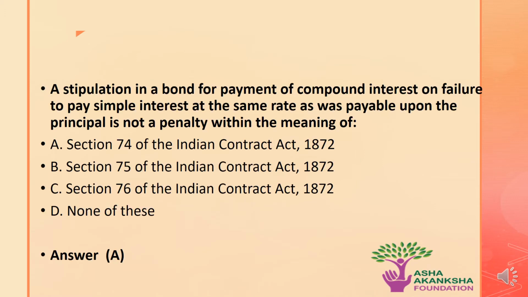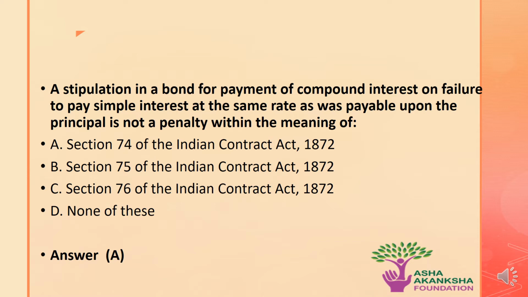A stipulation in a bond for payment of compound interest on a failure to pay simple interest at the same rate as was payable upon the principal is not a penalty within the meaning of which of the following sections. Options are A. Section 74 of the Indian Contract Act 1872, B. Section 75 of the Indian Contract Act 1872, C. Section 76 of the Indian Contract Act 1872, or D. None of the above. The correct answer to this question is option A.